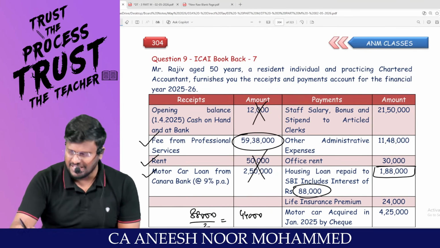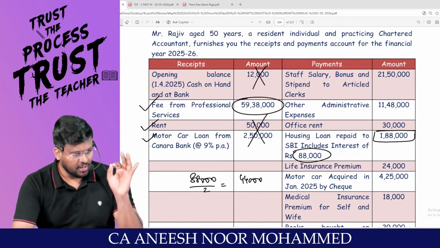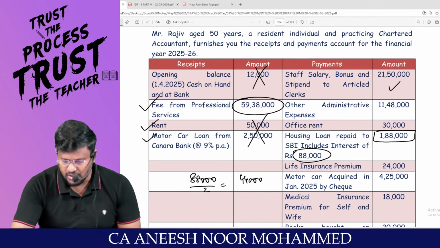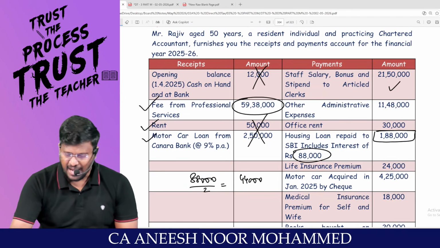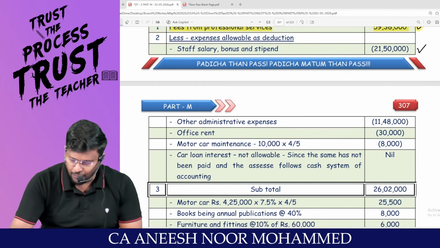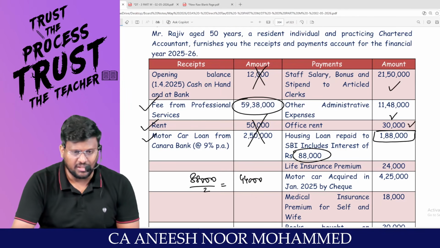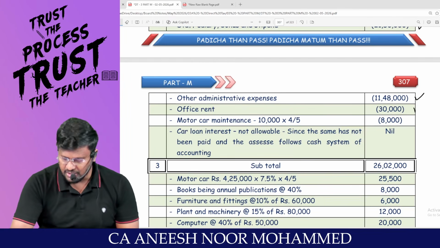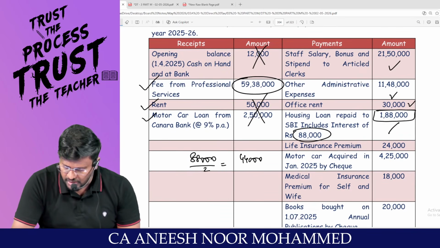Go and analyze the payment side. Are the staff salary, bonus, stipend to article assistants and all related to profession? Yes. So this 21,50,000 can be reduced from the expenses. Other administrative expenses relating to profession? Yes. Then this 11,48,000 can be claimed as a reduction. Is the office rent of 30,000 related to profession? Yes. So this 30,000 can be claimed as a deduction.